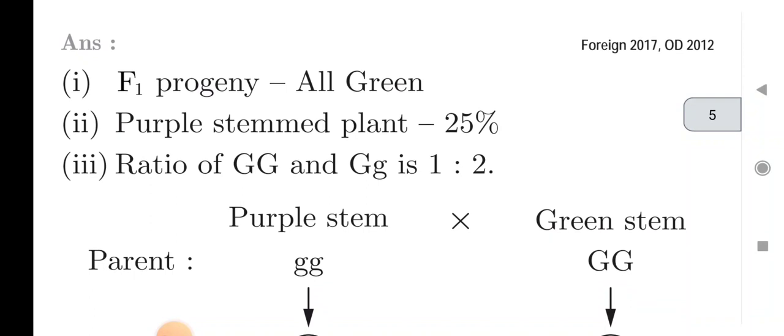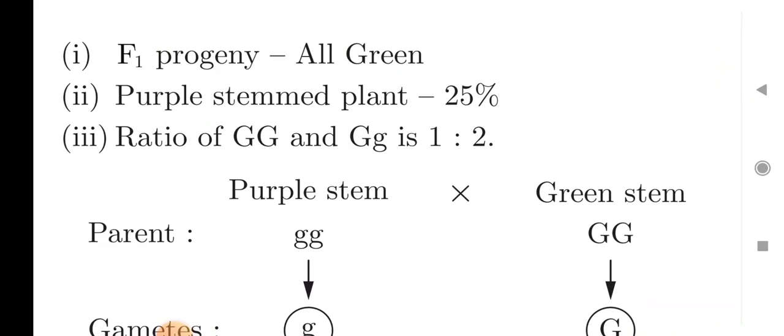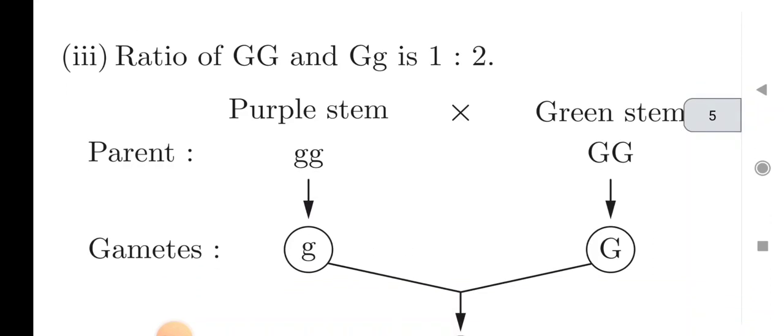So the answer is, in F1 progeny, this is the monohybrid cross in which F1 progeny always shows all dominant characters, meaning in this cross all plants are green, and then purple stemmed plants 25%, ratio of GG and Gg is 1:2.